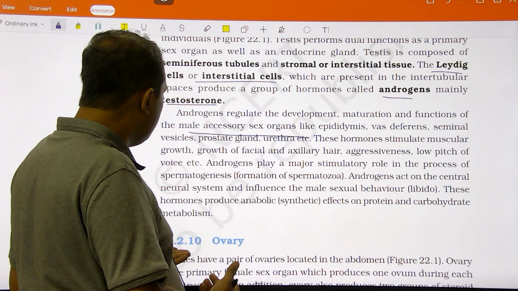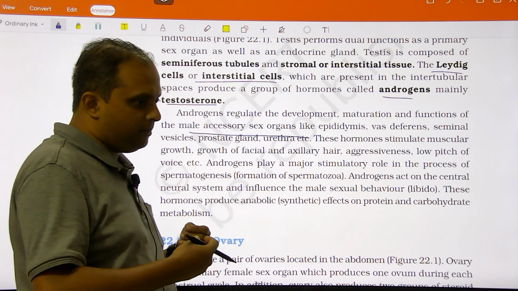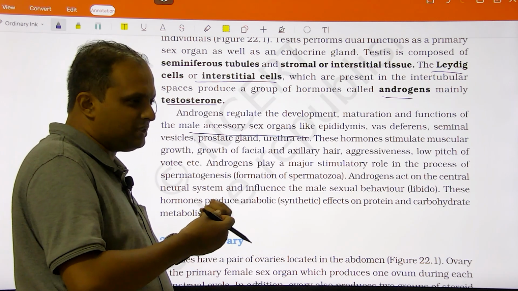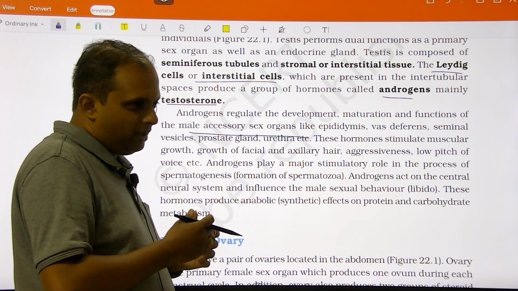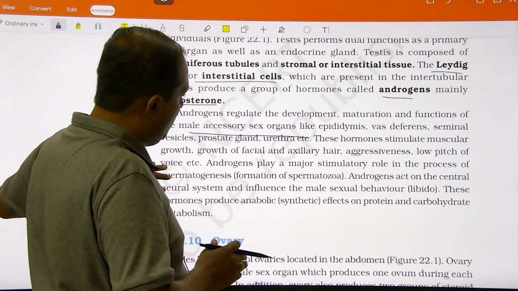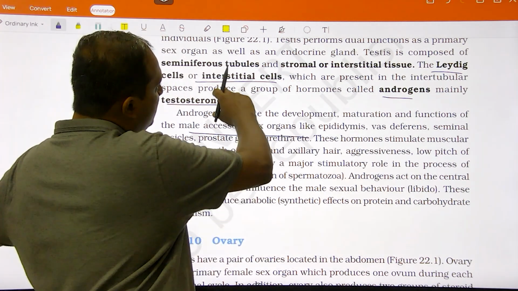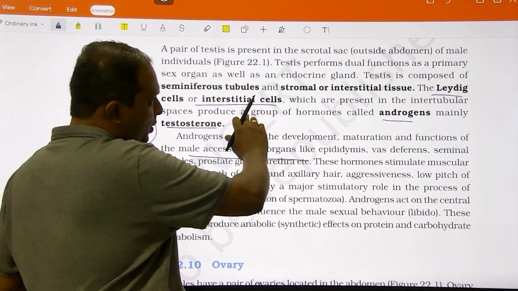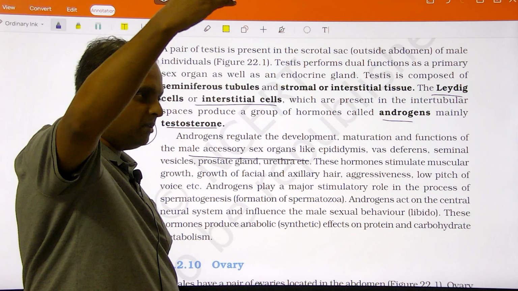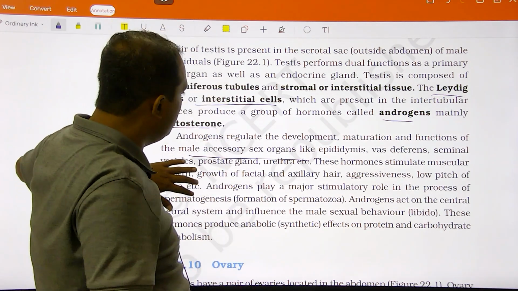That's the reason people who are bodybuilding take protein, and some sportspersons try to use androgens to get some extra vigor. You can relate this information with the male reproductive system in the 12th CBSE biology.